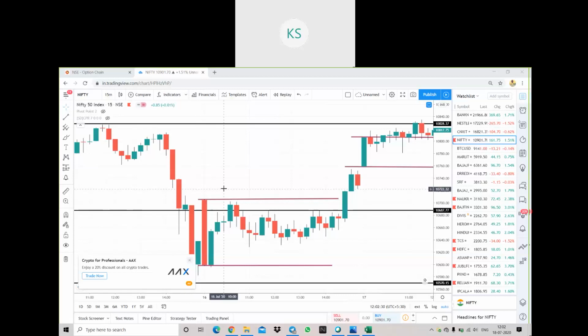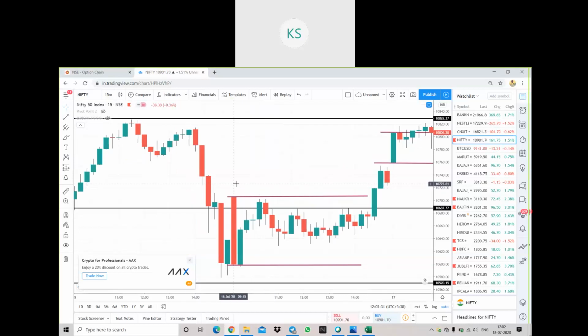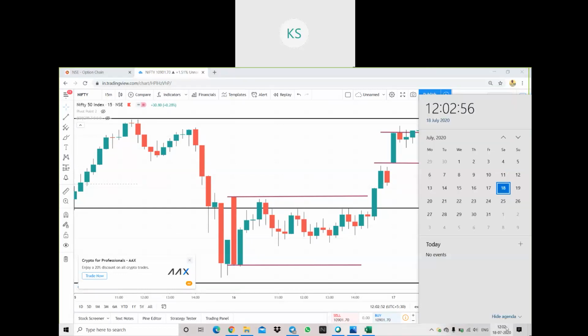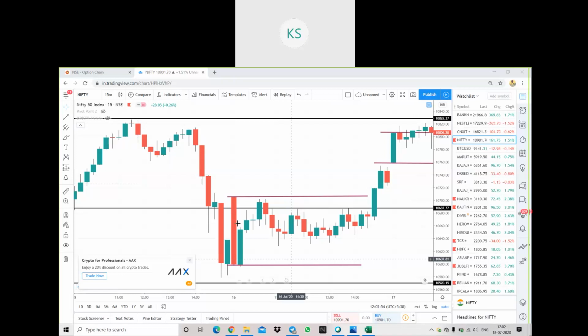And one more thing, on 16th it was a Thursday, that is the weekly expiry. On weekly expiry, I will not be taking the expiry of that week, I will take the expiry of next week. So on 16th July, I will only trade in the expiry of next week. So I was working on the 24th July expiry.